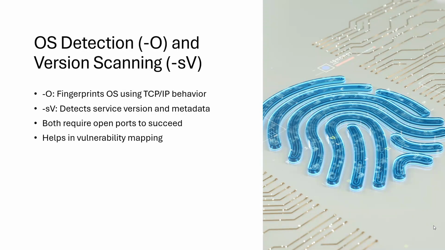Version scanning focuses on identifying the specific software and version running on an open port. This information is critical in vulnerability mapping because vulnerabilities are almost always version specific. It's also important to note that both techniques require open ports. They cannot work in isolation.